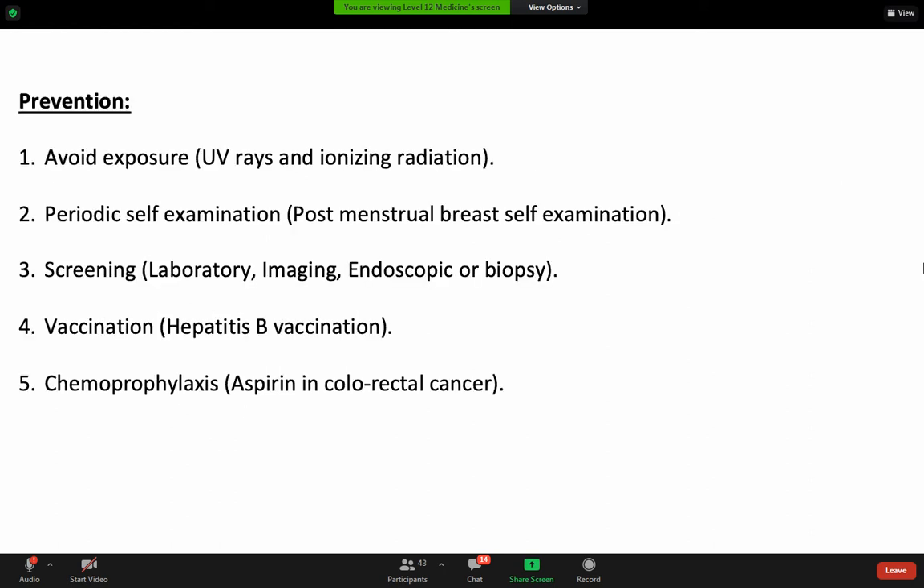Prevention of cancer in general: avoid exposure for some cancers, like ultraviolet rays or irradiation. Periodic self-examination is very important for some of the cancers, like breast self-examination postmenopausal. Screening is very important, like endoscopy, biopsy, imaging, laboratory for some of the cancers. Vaccination is important like hepatitis B vaccine. Chemoprophylaxis like aspirin and colorectal cancer.